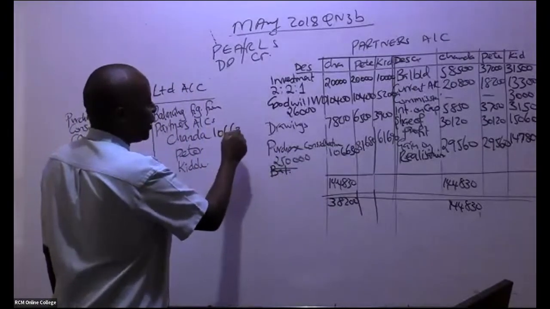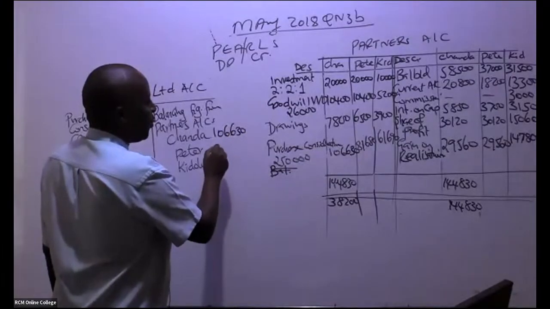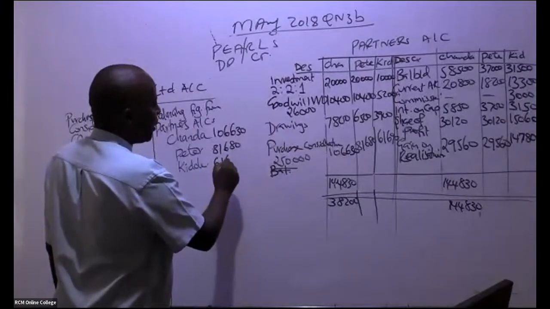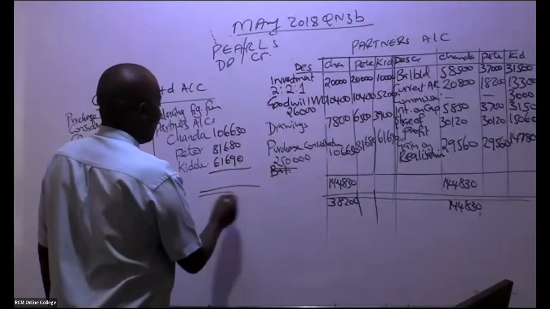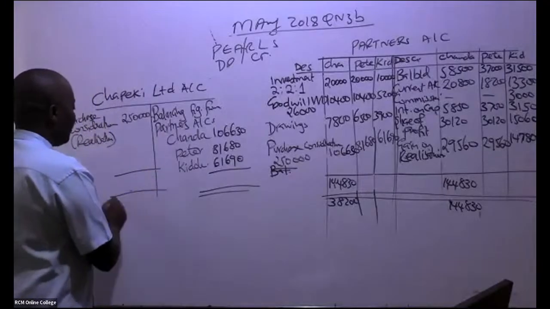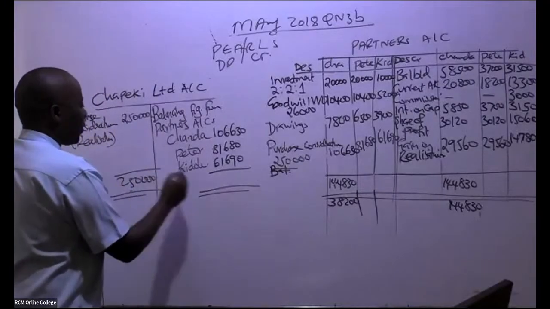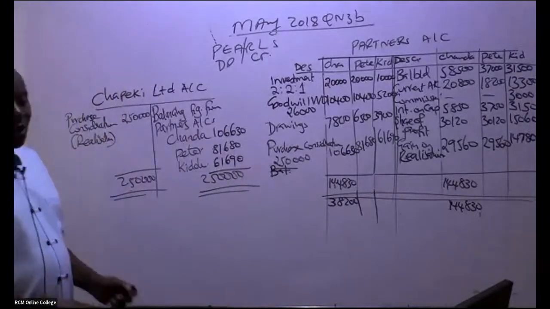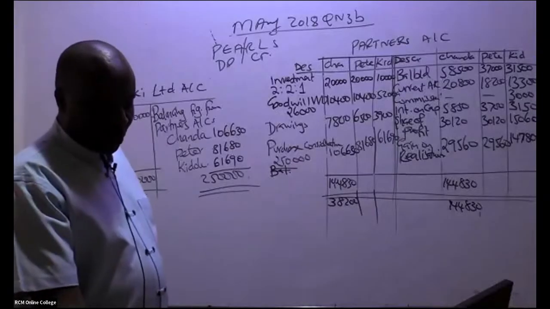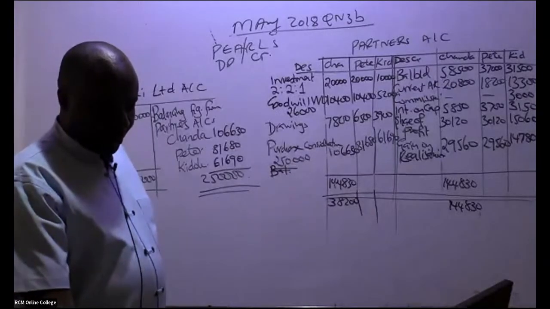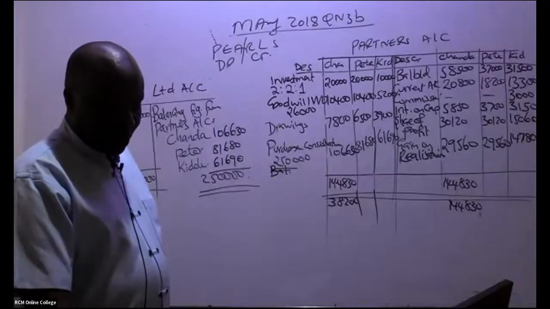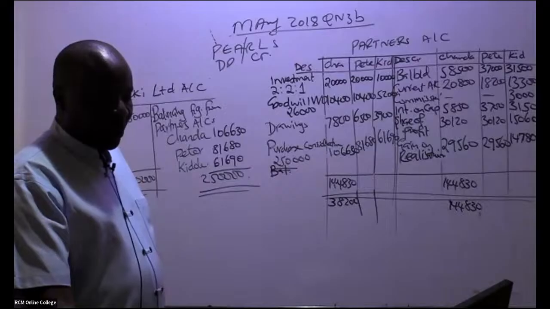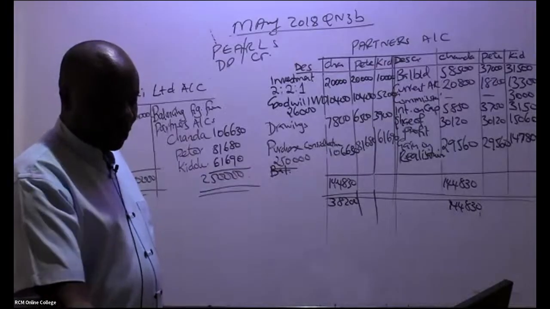So 106,630, 81,680, 61,690. So this account should always be self-balancing. Very easy. Like that. So now you are through with part 1 of this question. Yeah, so it's balancing. So can I go to the second part of this question?